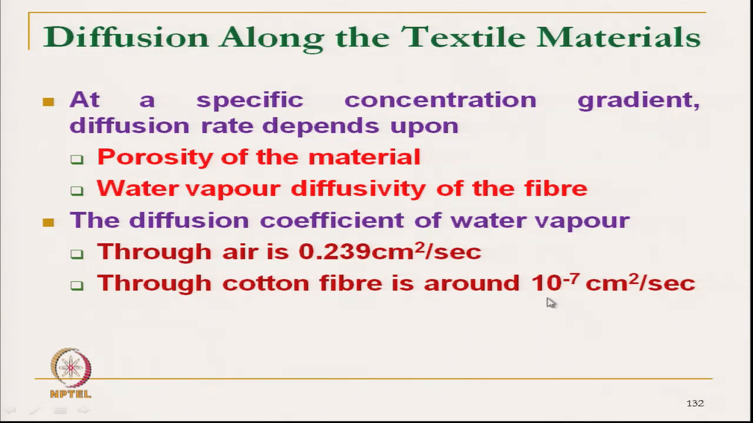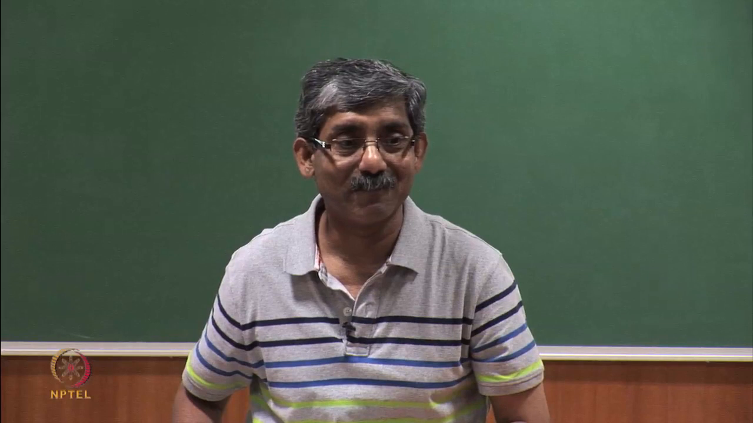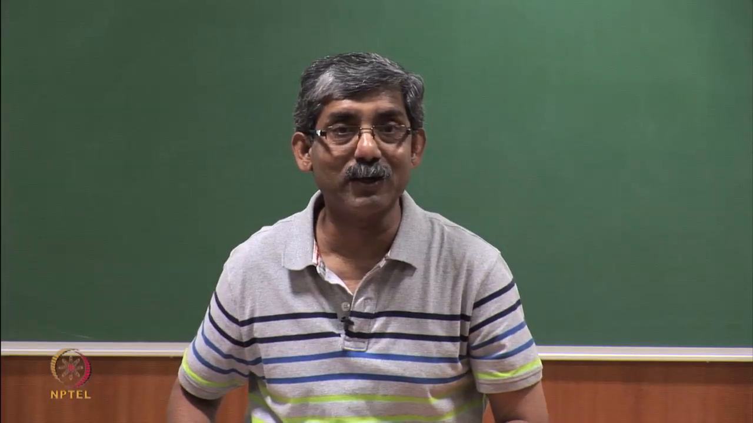diffusion through cotton fiber is 10 to the power minus 7 square centimeter per second, whereas through air it is much higher, 0.239 square centimeter per second. So, the porosity of the material is controlled by the diffusion through air. If we can increase the porosity, the diffusivity will increase, and this diffusion is by Fickian diffusion. Fickian diffusion is very, very high.